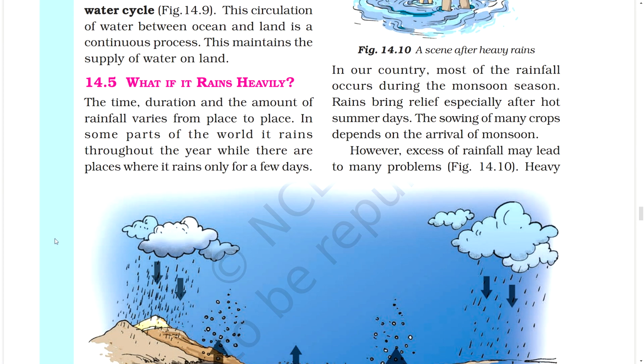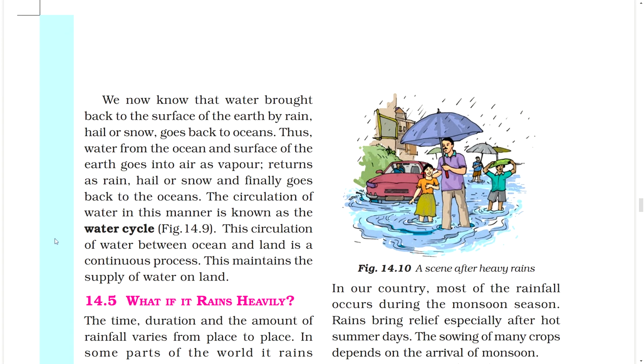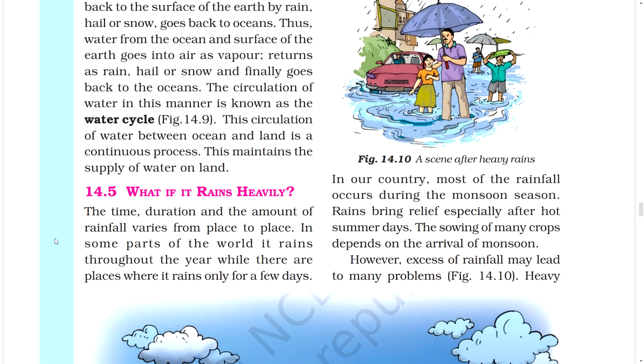14.5 What if it rains heavily? The time, duration, and the amount of rainfall varies from place to place. In some parts of the world it rains throughout the year, while there are places where it rains only for a few days. Figure. A scene after heavy rains. In our country, most of the rainfall occurs during the monsoon season. Rains bring relief especially after a hot summer day. The sowing of many crops depends on the arrival of monsoon. However, excess of rainfall may lead to many problems.